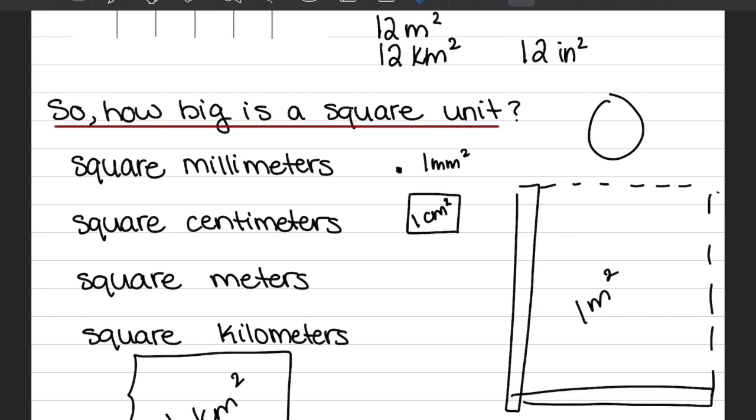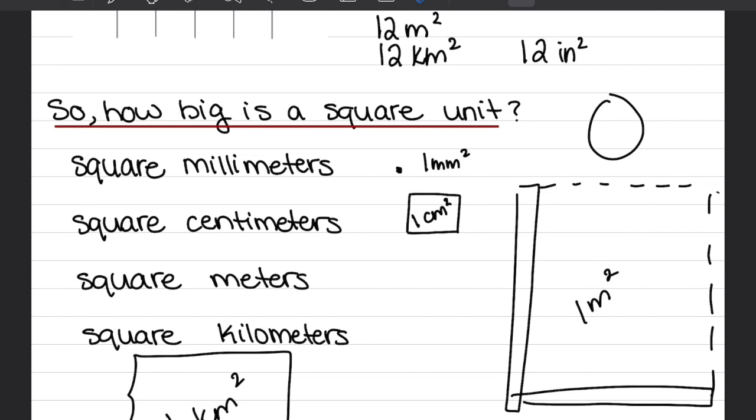Square centimeters, so these ones here, it's how many of these would fill up a space of a certain object. So, for example, it could be the surface of your phone, or the surface of your book, or a piece of paper, or perhaps maybe the surface of your calculator or something like that. So centimeters squared would be appropriate. Millimeters squared would be way too small.